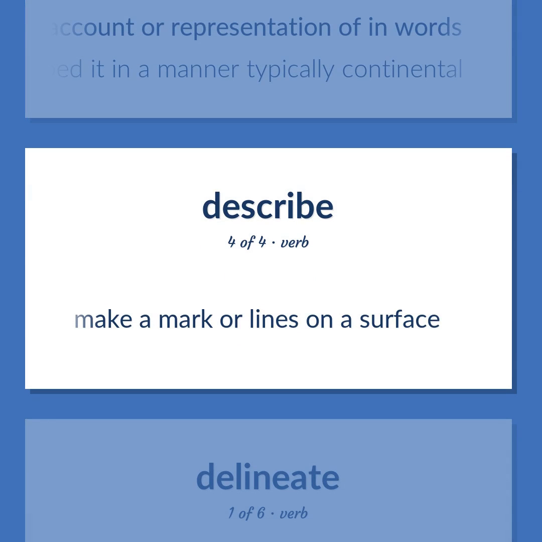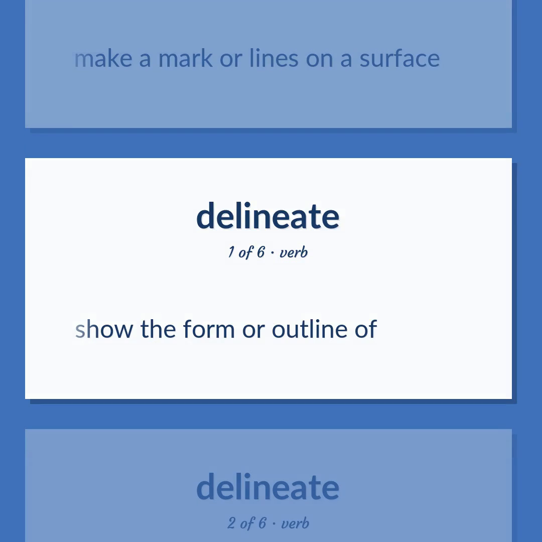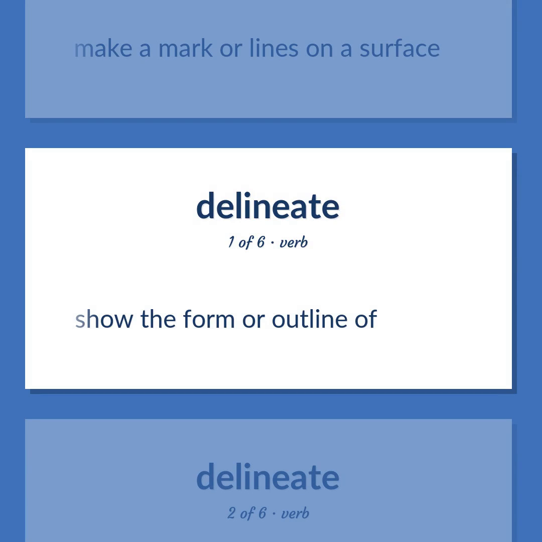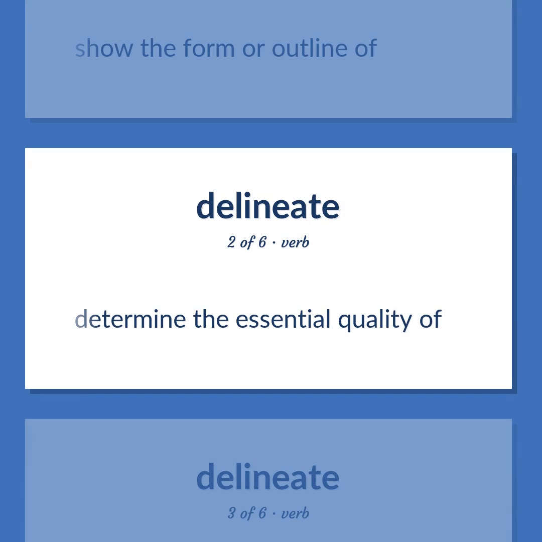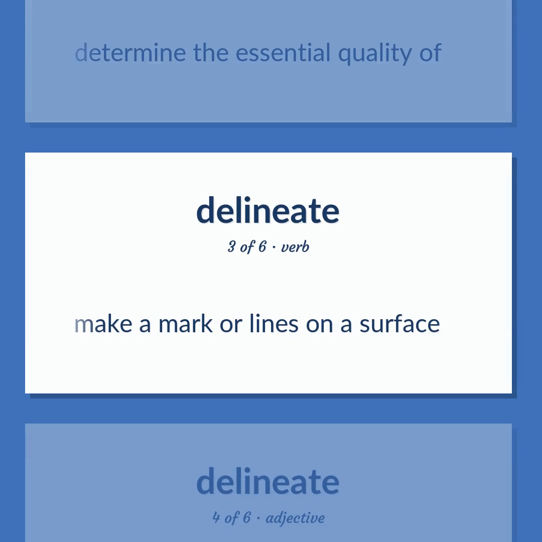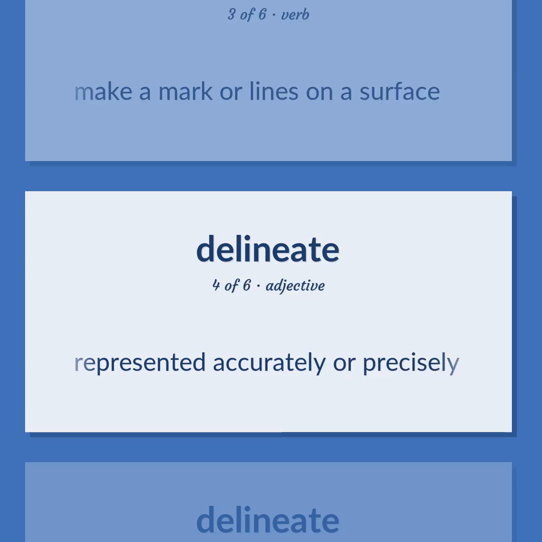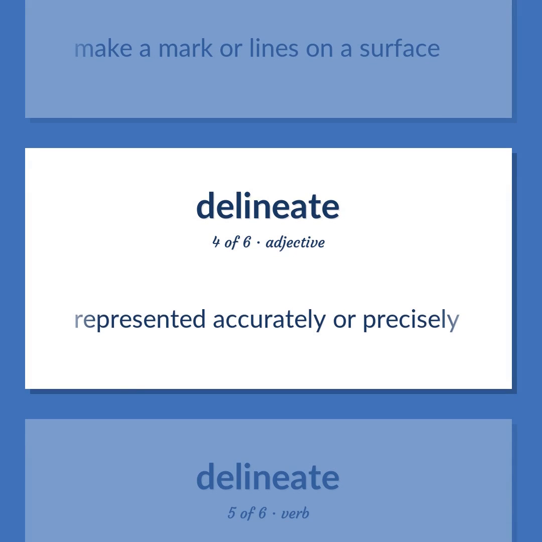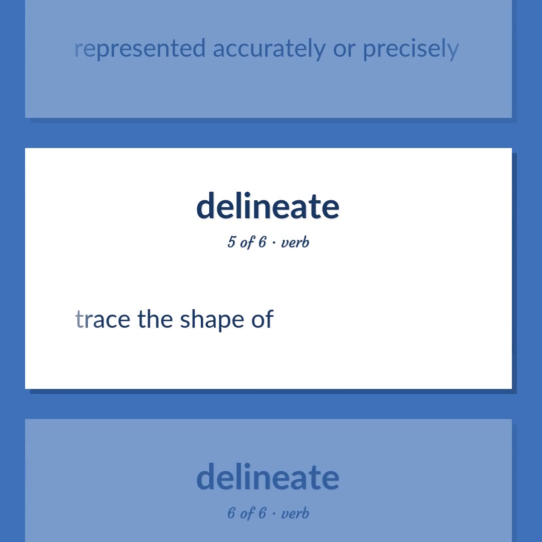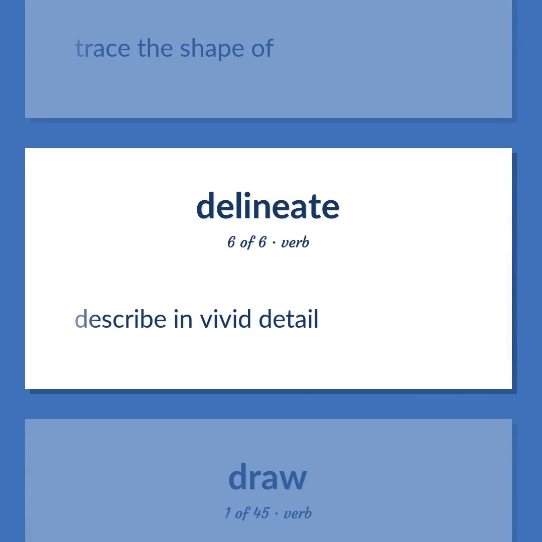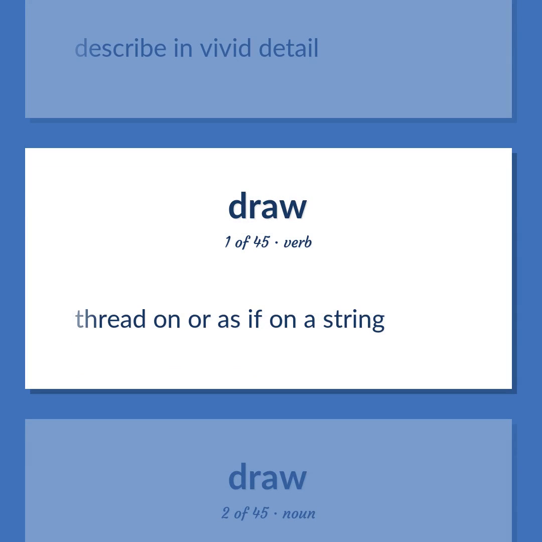Make a mark or lines on a surface. Show the form or outline of. Determine the essential quality of. Make a mark or lines on a surface. Represent it accurately or precisely. Trace the shape of. Describe in vivid detail. Thread on or as if on a string.